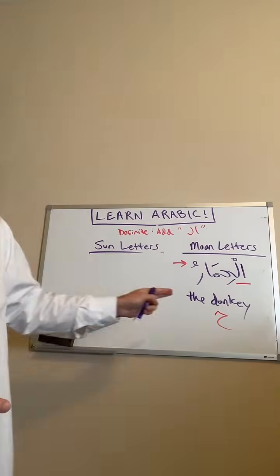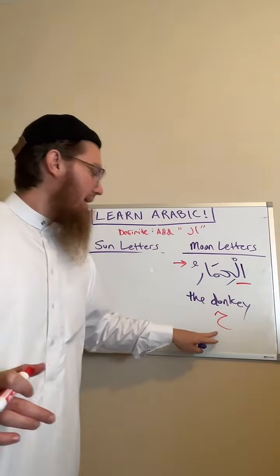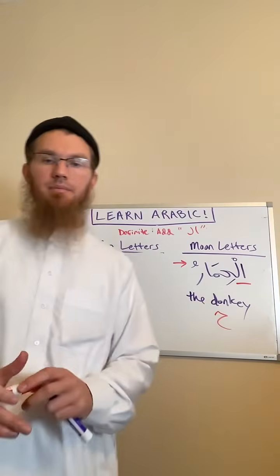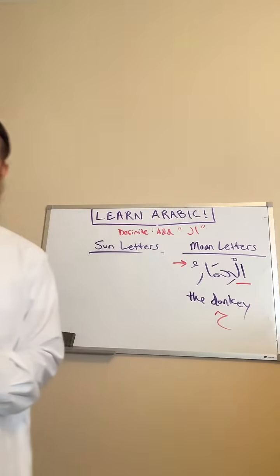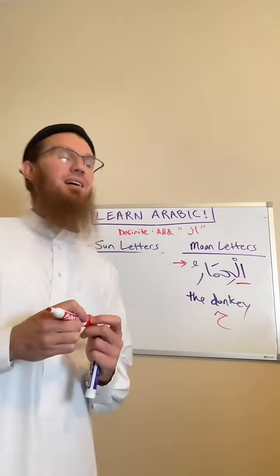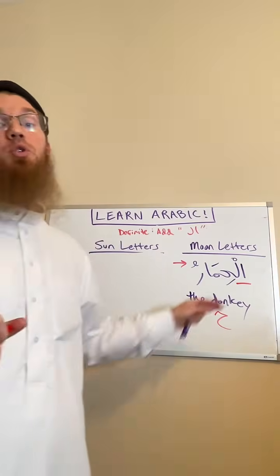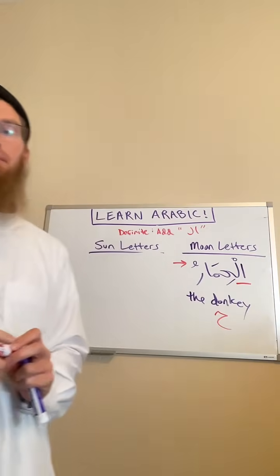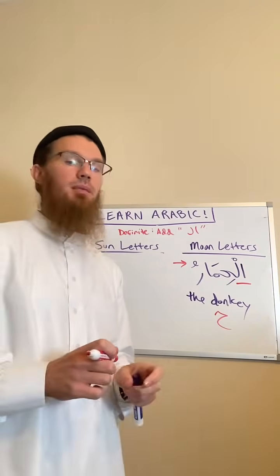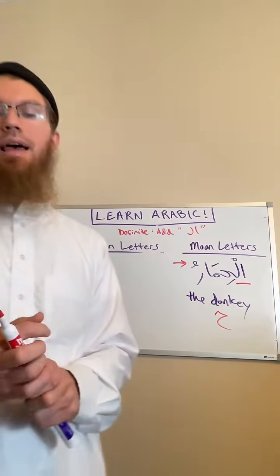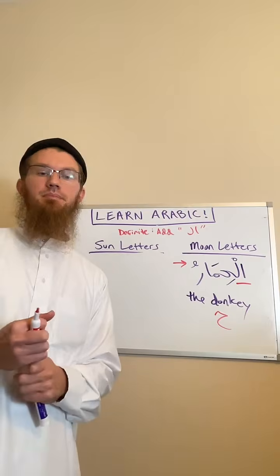Very good. Is the letter ha a sun letter or a moon letter? It's a moon letter. So true or false? Because the letter ha is a moon letter, we do pronounce the lam that comes before it.